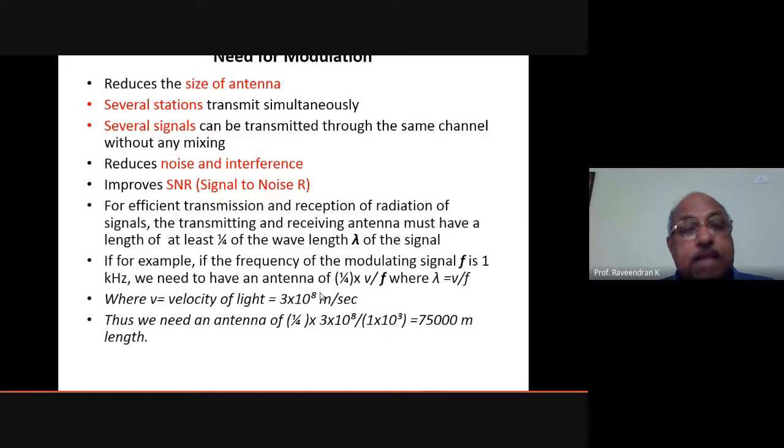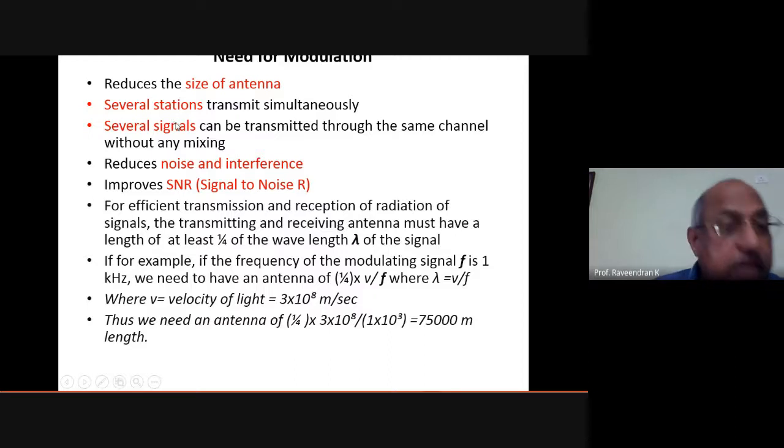Okay. Then what are the other importance of it? It reduces the size of antenna. Several stations can transmit simultaneously, and several signals can be transmitted through the same channel without any mixing. I told you one example here. Modulation lets several stations transmit simultaneously, because different stations will have different transmitting frequencies.